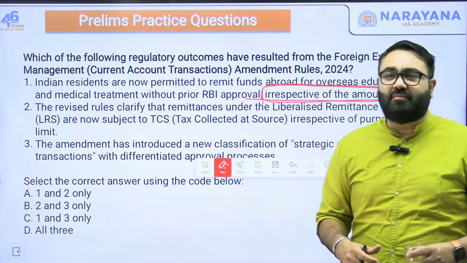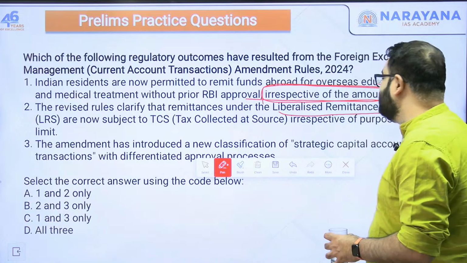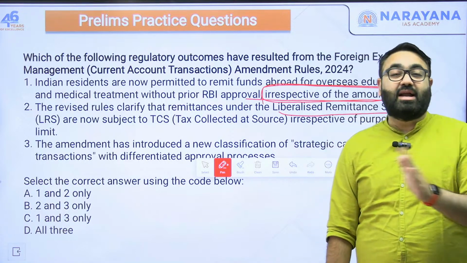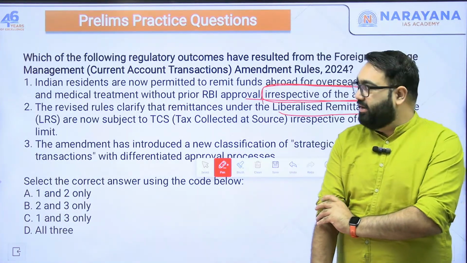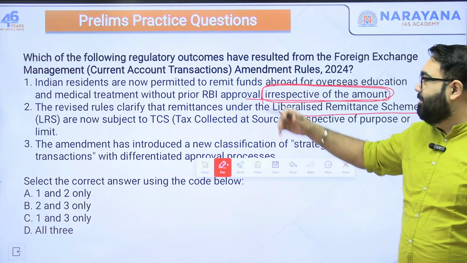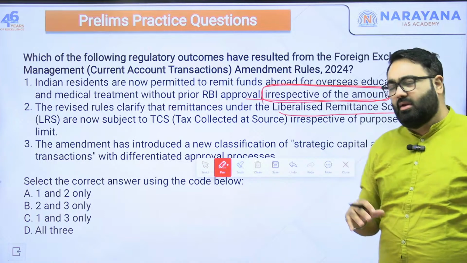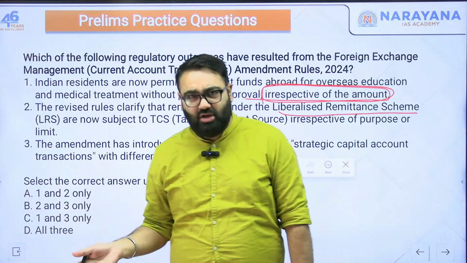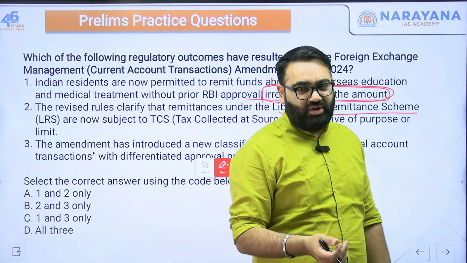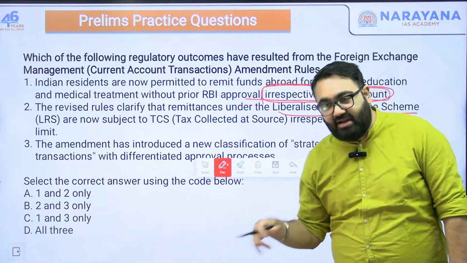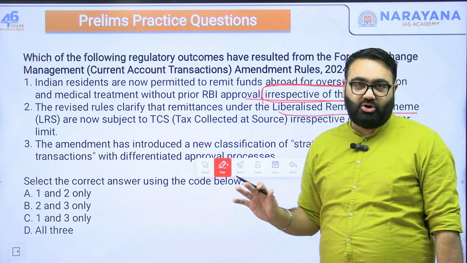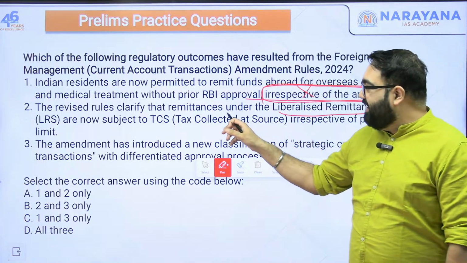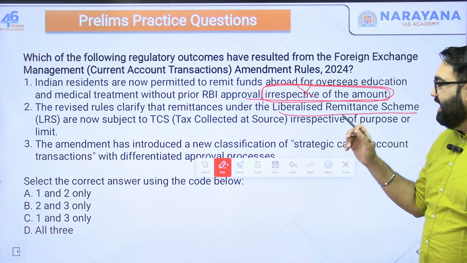In India, we have something called LRS, that is Liberalized Remittance Scheme. Liberalized Remittance Scheme is a scheme under which RBI decides how much money, or how much foreign currency, for example, you can take outside the country. So it's not that you can remit funds abroad without any limit. There is a limit. For example, the general limit is $2.5 lakh, that's $2,50,000. Apart from that, the RBI can decide on a case-to-case basis. So when you say that irrespective of any amount, you can remit outside, no, that is not true. There are restrictions for it. It's not irrespective of the amount. So first is wrong.